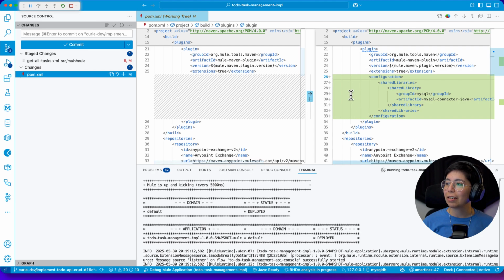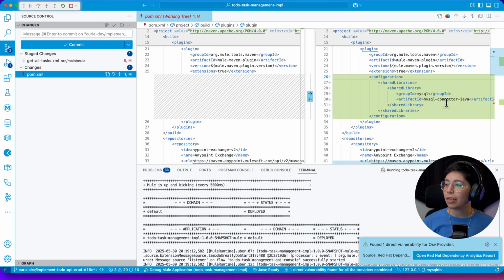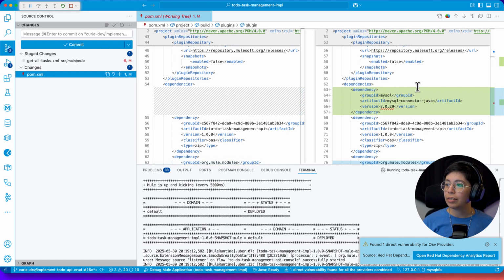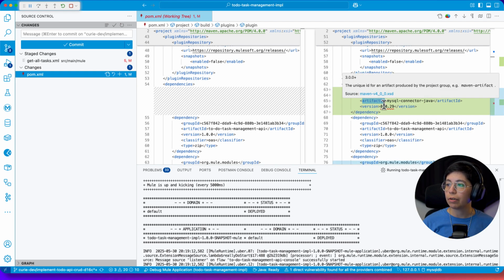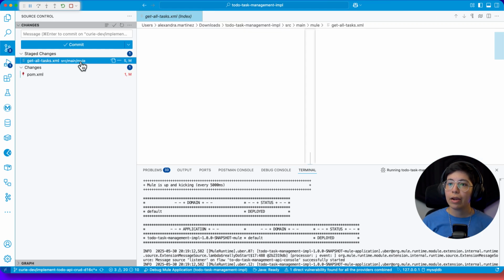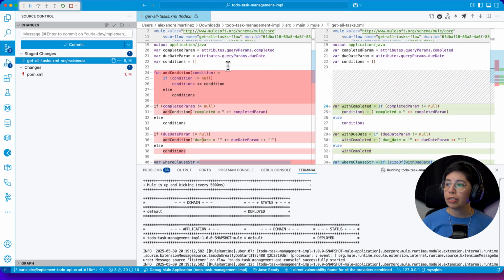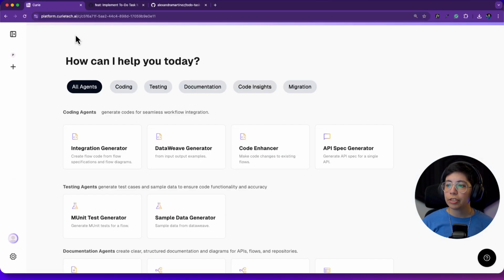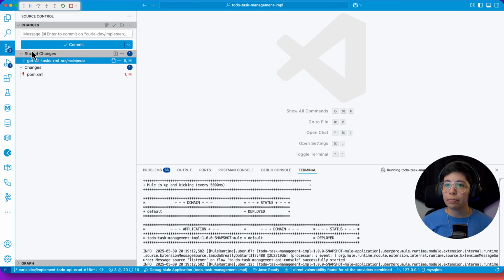So I have the configuration for the MySQL connector Java and the dependency for MySQL connector Java. And yes, I keep getting a direct vulnerability. There's a workaround for that, but for now I'm just gonna leave it like this because it is working and I don't want to mess with it anymore. Last time we also did the changes that it gave us for the DataWeave. So now we're just gonna keep asking stuff in the code enhancer. But first, let me show you what's happening.